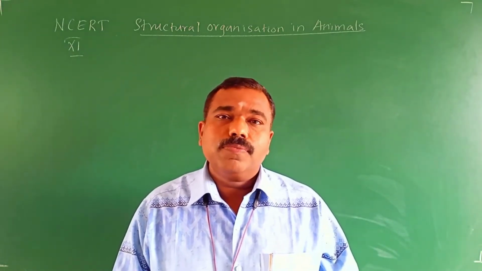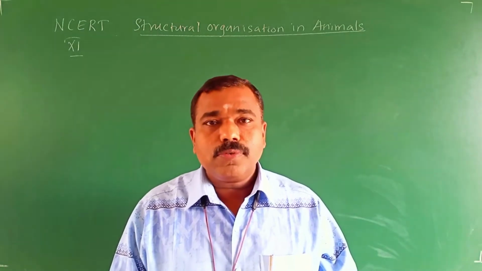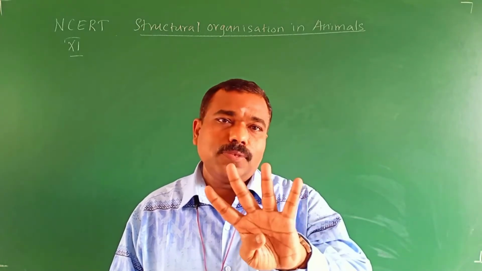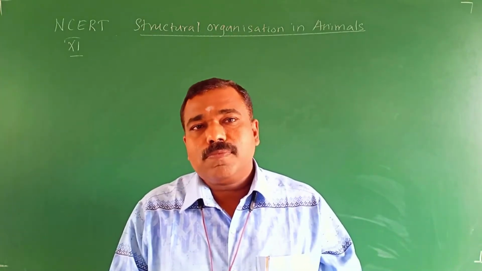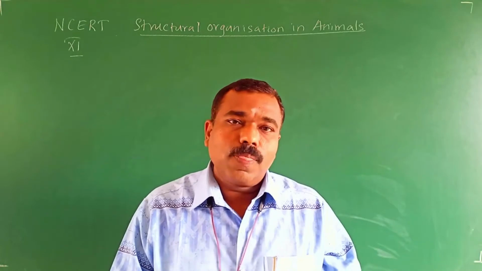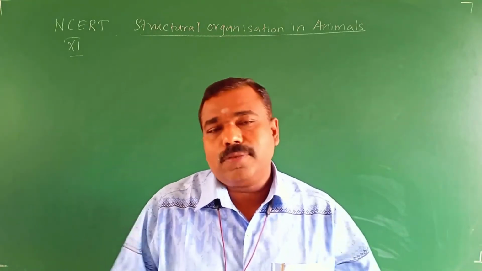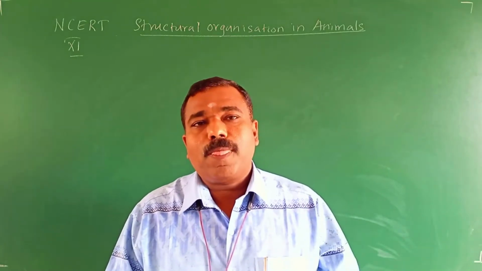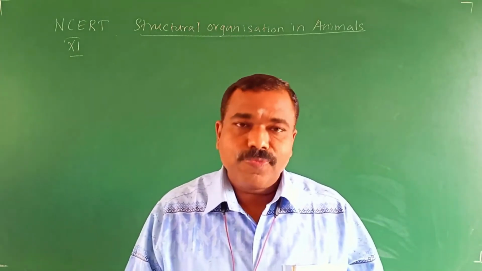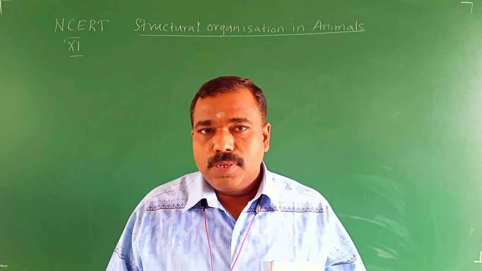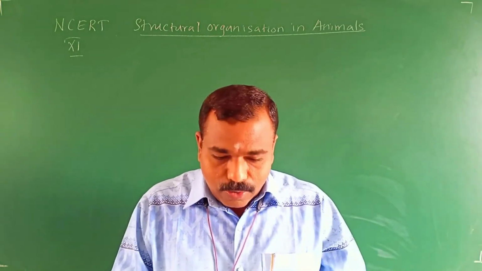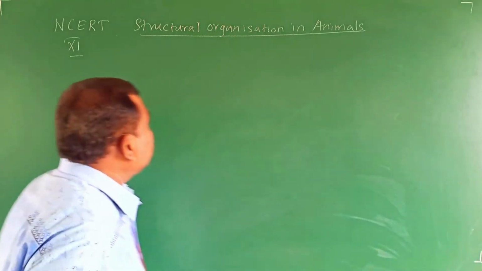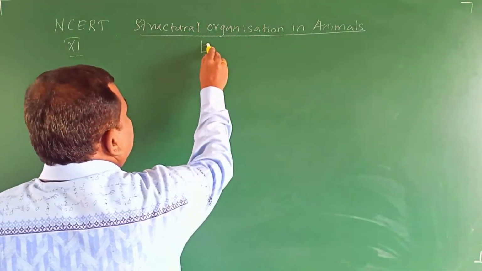Epithelial tissue, connective tissue, muscular tissue, neural tissue. There are 4 types. Among the 4 types, epithelial tissues we started in the last episode. Epithelial tissues are 2 types, simple and compound. Today we are going to discuss in detail about epithelial tissue.